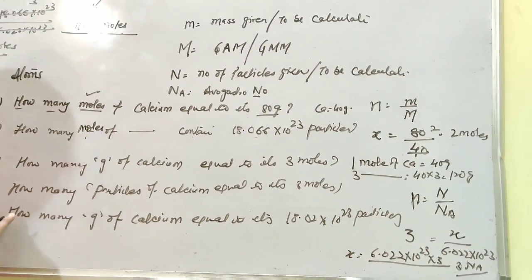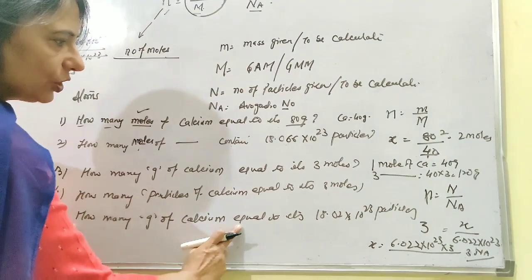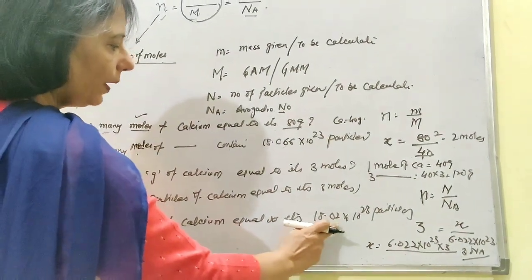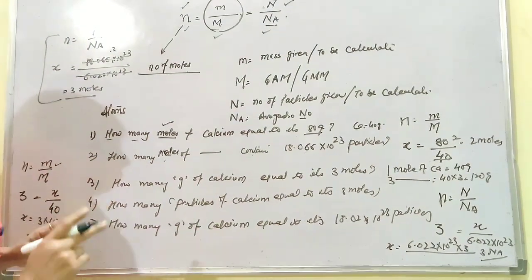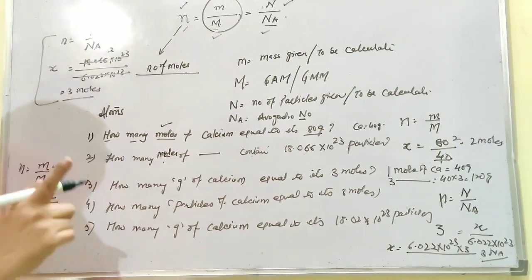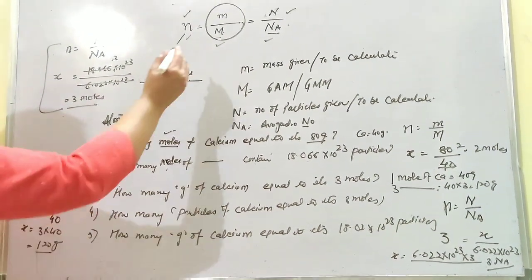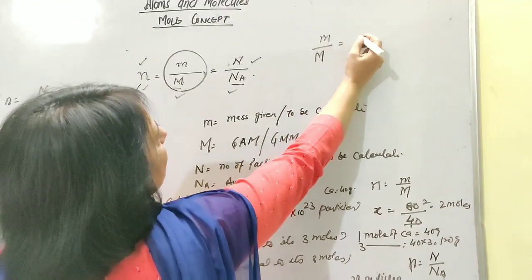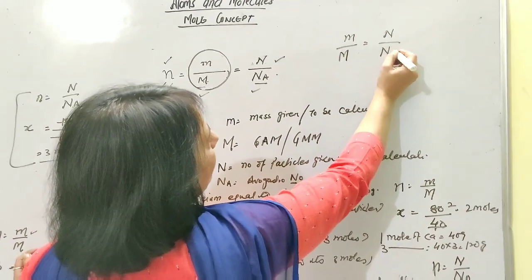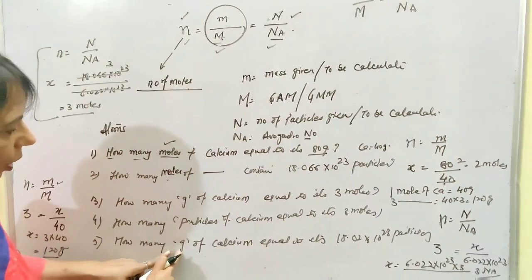Okay. Now look, how many grams of calcium equal these many particles? How many grams? Because 2 things, mass and the number of particles, have been taken into consideration. So let's take m/M = N/Na. So put the values, how many grams?